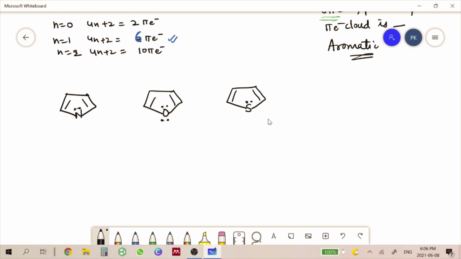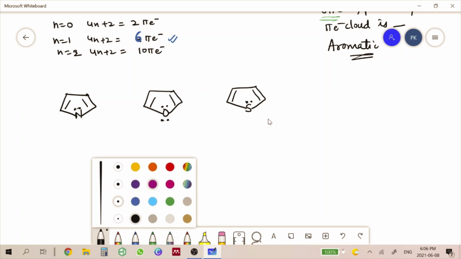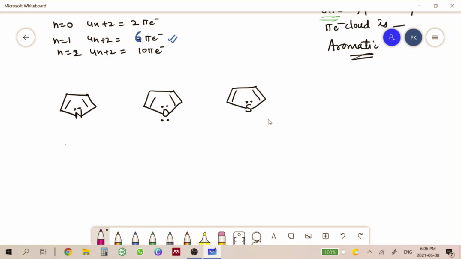We just have to see whether the compound is following the 4n plus 2 rule, and whether all the pi electrons are distributed over all the atoms which are involved in the ring system. So in this case, we can see here 1, 2, 3, 4, 5, 6.